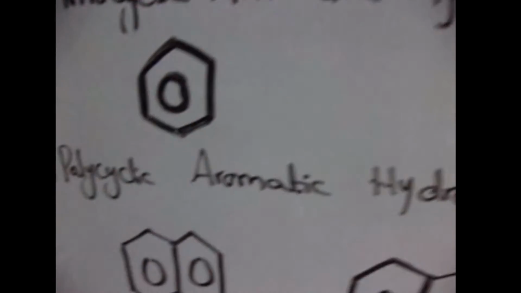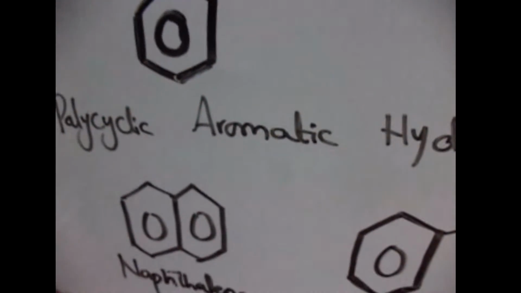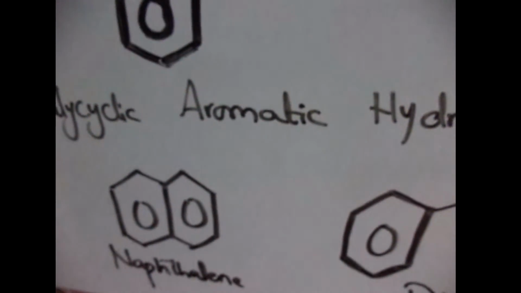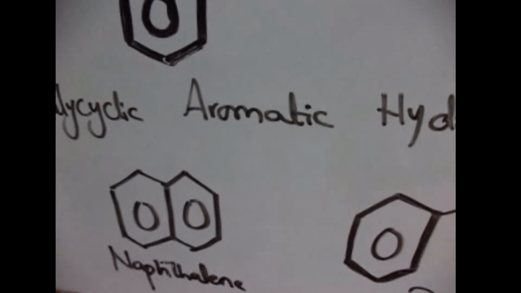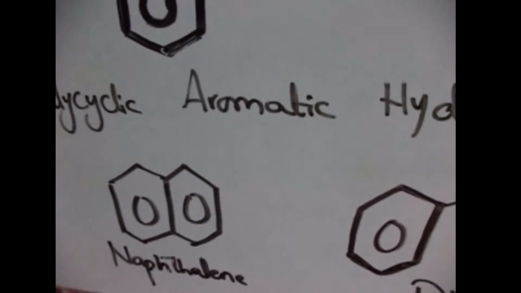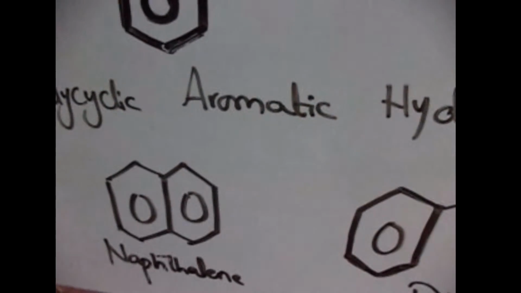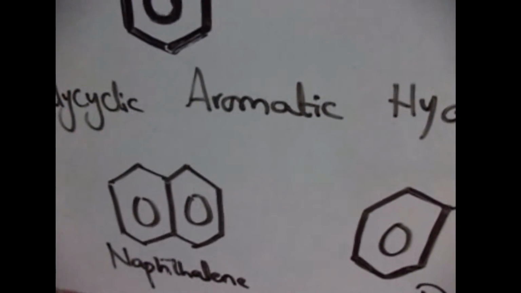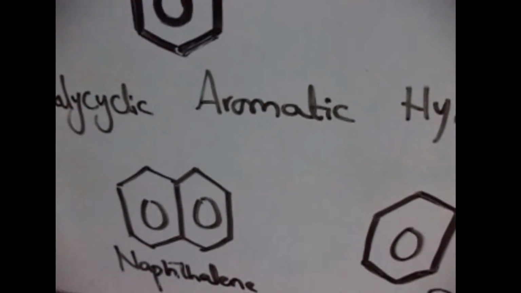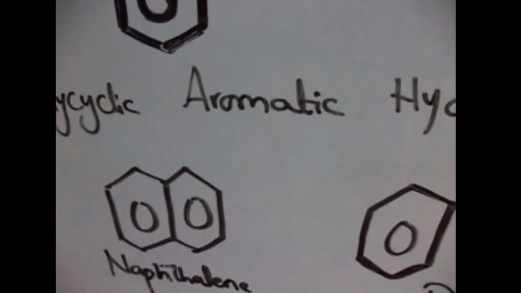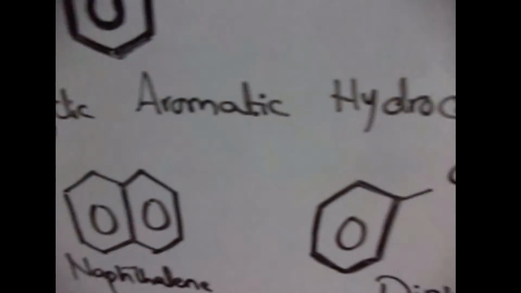The second one is the polycyclic aromatic hydrocarbons. These have at least two rings in their structure. For example, if we have two adjacent benzene rings, we find the structure of naphthalene, where there are two benzene rings joined to each other.